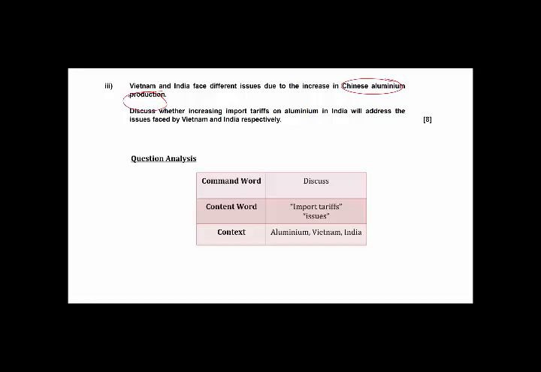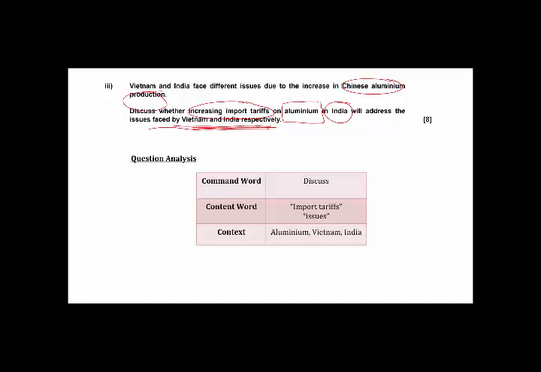So right now we want to look at whether increasing import tariffs on aluminium in India will address the problems and issues faced by India and Vietnam respectively. Again, how does the impact of increasing import tariffs in India affect Vietnam? How does it affect India?